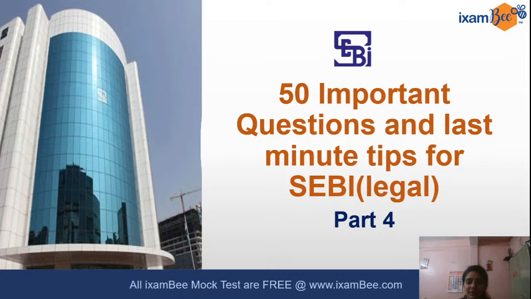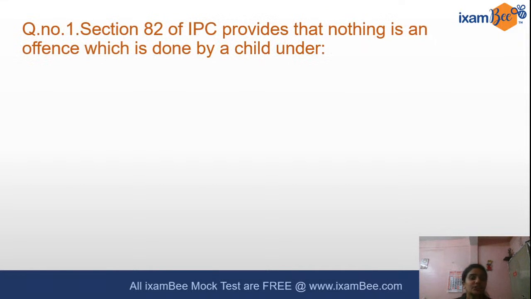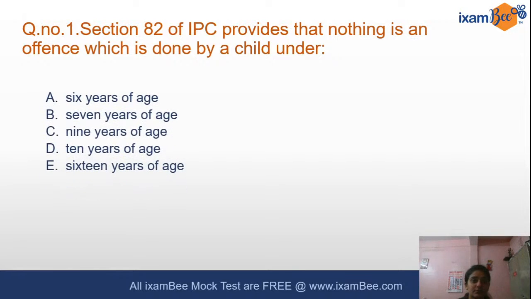Okay, so let's start quickly with the first question in today's set. This question is from a direct section based question. Section 82 of IPC provides that nothing is an offence which is done by a child under: 6 years of age, 7 years of age, 9 years of age, 10 years of age, or 16 years of age.